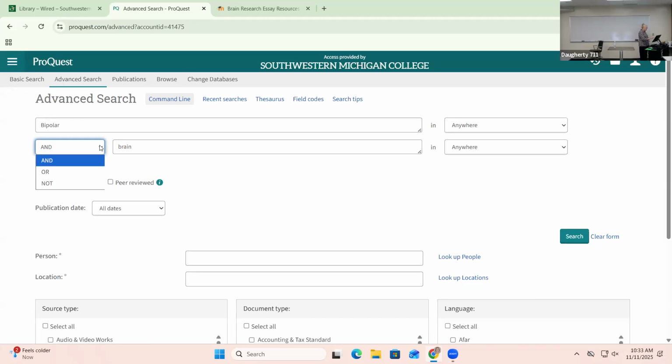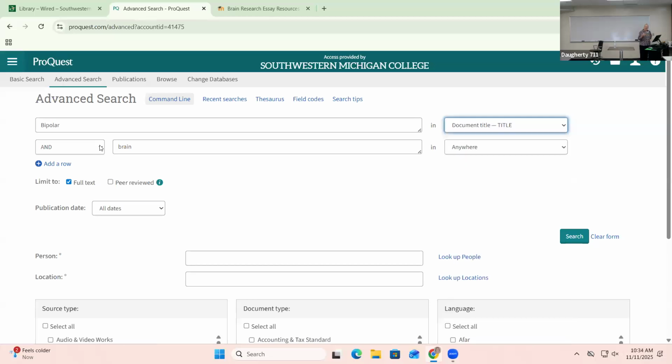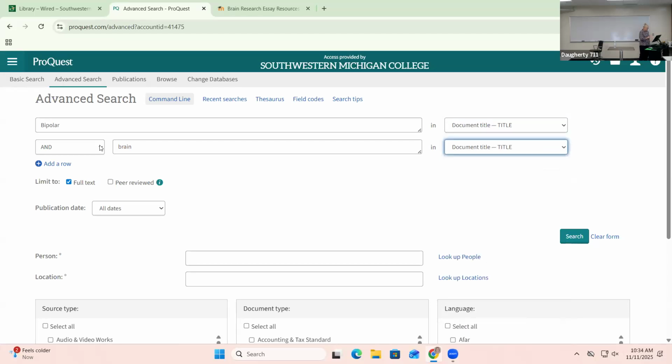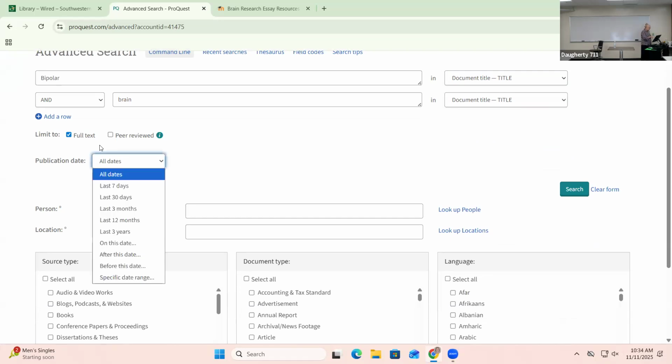And then over here, you can tell it where do you want it to search. And what I like to do is I go to the document title. Because if it's in the title, then usually that whole article is related to that. Does that make sense? It's not just a mention, it's the whole article. So I want both of those terms to appear in the title. And then it says publication date. I don't know that I want all dates. I want it to be fairly recent. So I am going to say within the last 3 years.